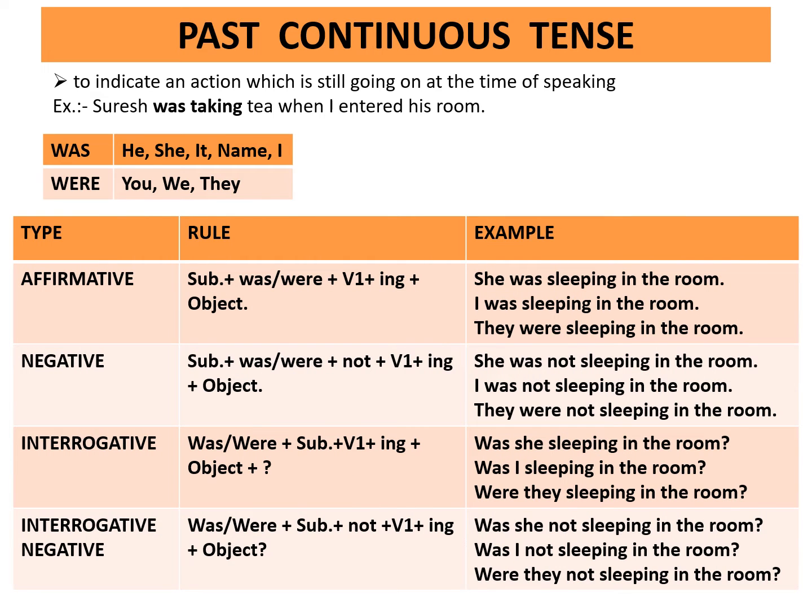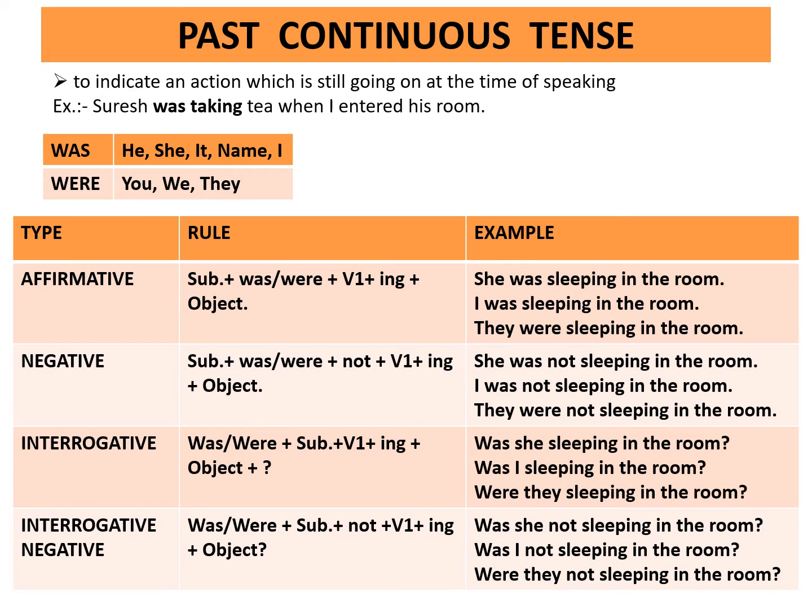Affirmative. Rule is subject plus was or were plus first form of the verb plus ing plus object. Example, she was sleeping in the room. I was sleeping in the room. They were sleeping in the room.